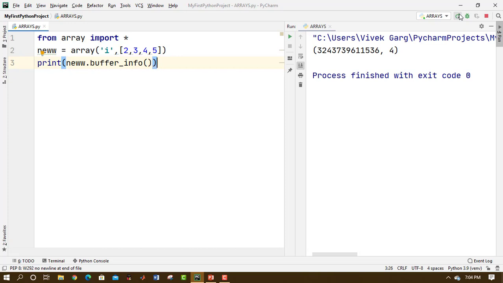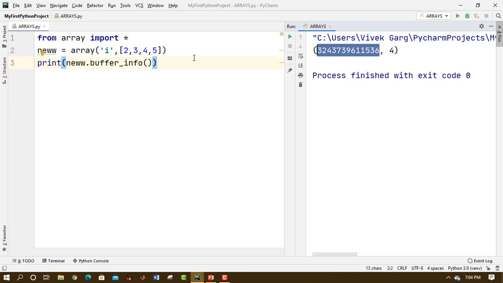So the buffer info method basically returns us the address, comma, size of the array. This particular thing here, this largest number, is the address where the array is stored, and this is the length of the array, which is 4.